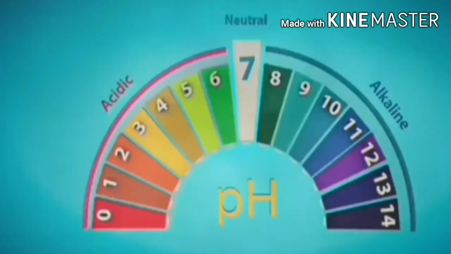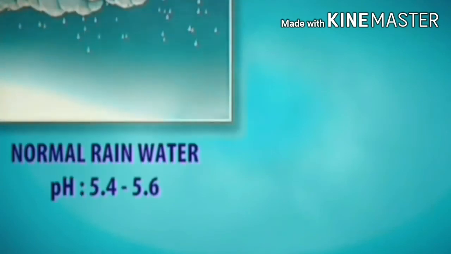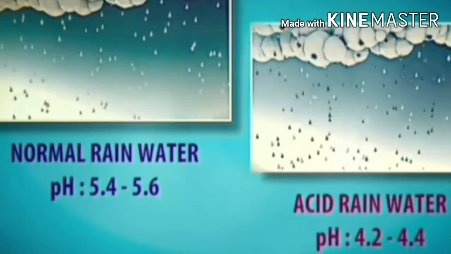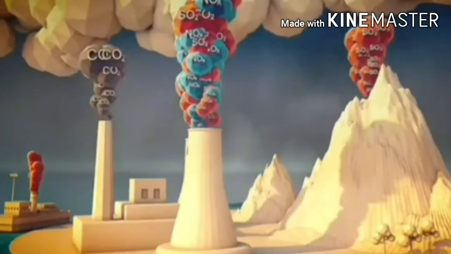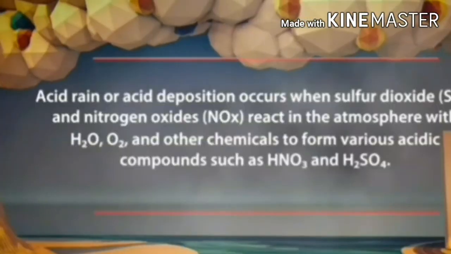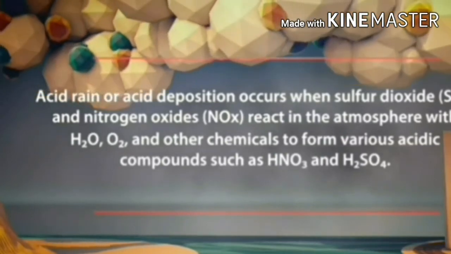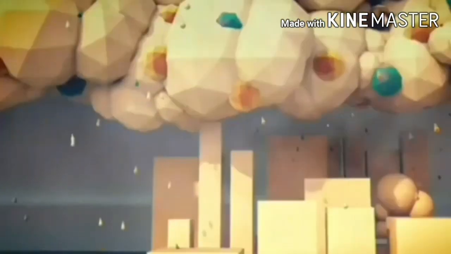The pH of neutral pure water is 7. Normally, rainwater has a pH of 5.6 due to the presence of hydrogen cations formed by the reaction of rainwater with carbon dioxide. When the pH of the rainwater drops below 5.6, it is called acid rain. Acid rain is a byproduct of a variety of human activities that emit the oxides of sulfur and nitrogen in the atmosphere. Acid rain refers to the ways in which acid from the atmosphere is deposited on the Earth's surface.